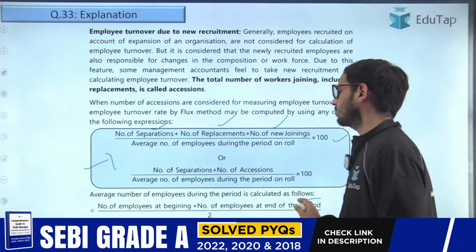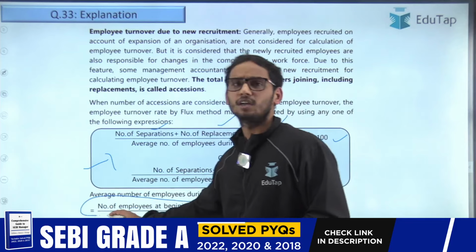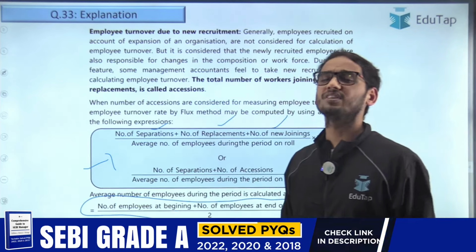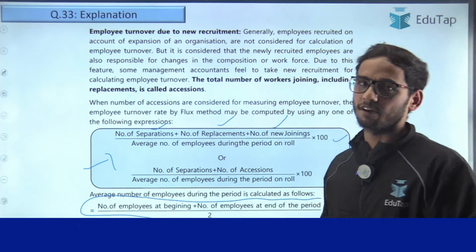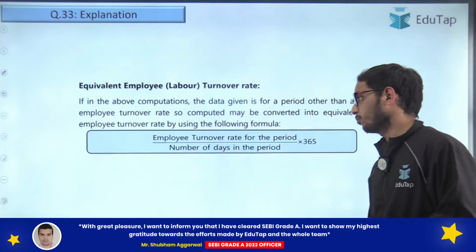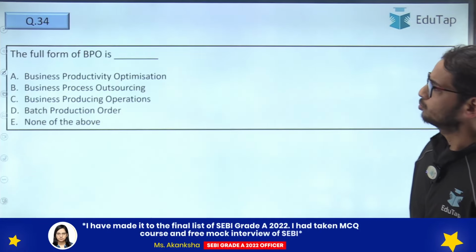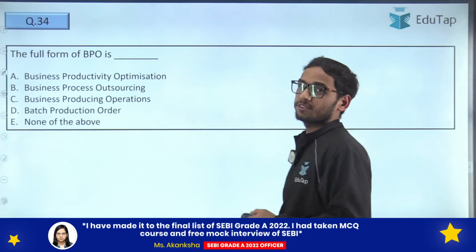Now this we have discussed, right? Average number of employees: number of employees in the beginning plus number of employees at the end of the period, divided by 2. That is going to give you the average number of employees. Now let's move ahead with the 34th question. Very easy question.